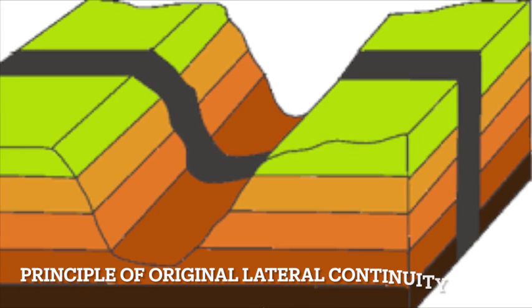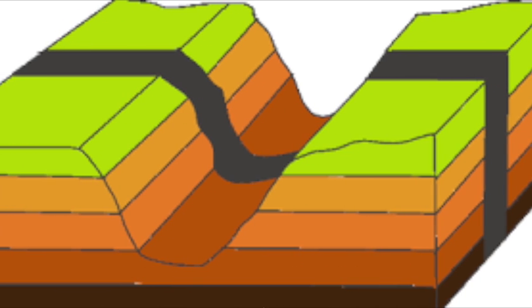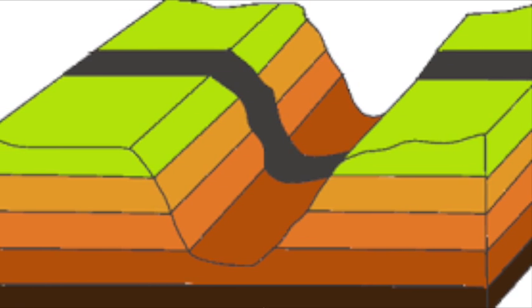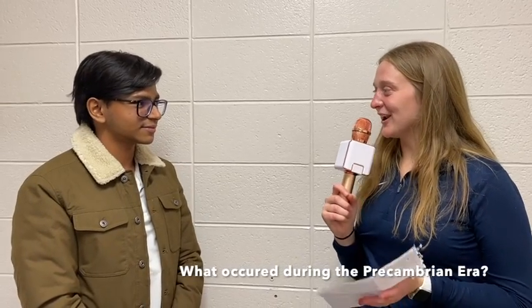The principle of original lateral continuity states that rock originally deposited extends in all directions laterally until they are either thinned out or cut off by another rock layer. These principles build the foundation for the study of layered rocks, also known as strata. What happened in the Precambrian era?